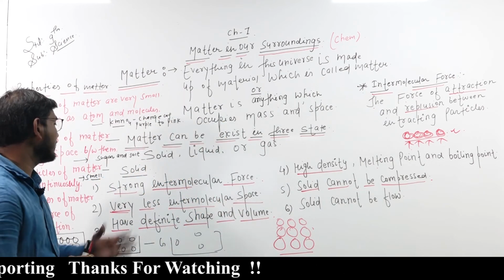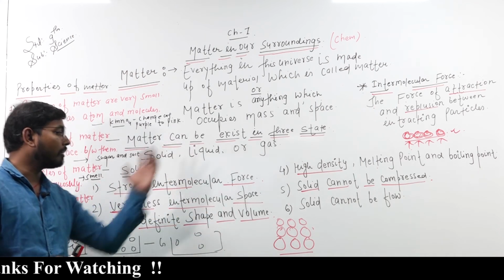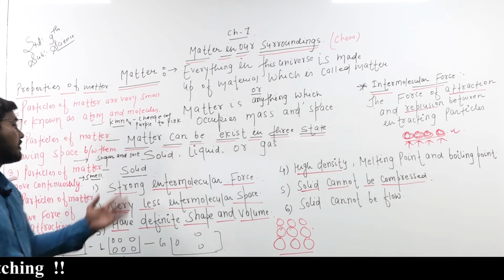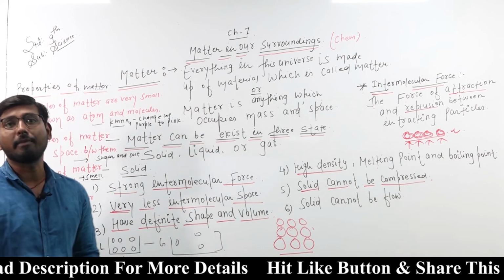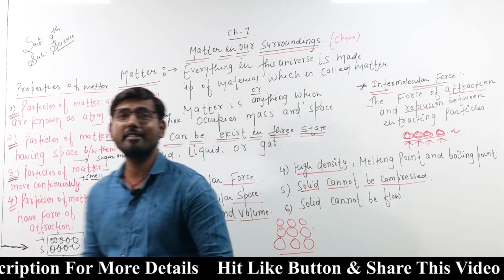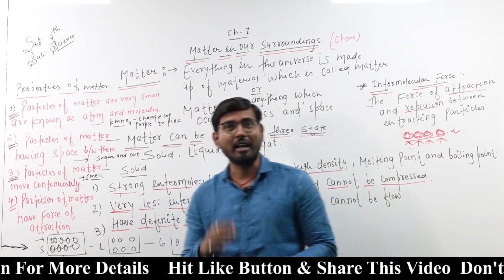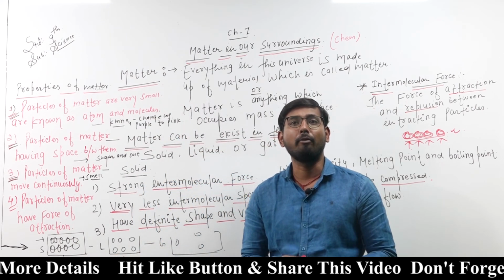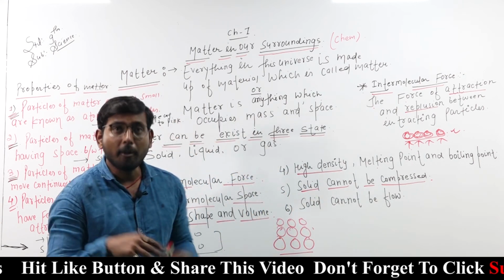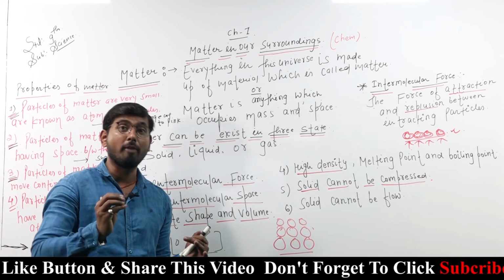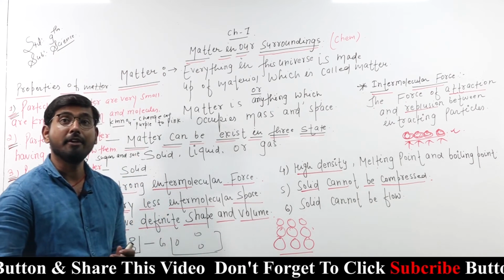The first is solid. Again, what are the properties of solids? Strong intermolecular force, very less intermolecular space, definite shape and volume, and high density, melting point and boiling point. Solids cannot be compressed, and solids cannot flow.